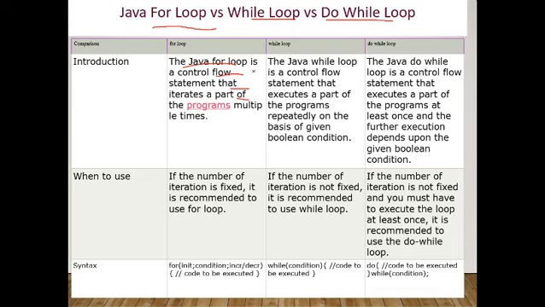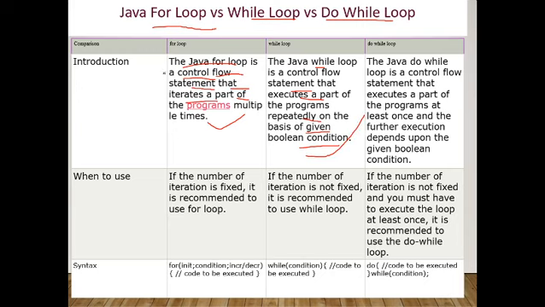Introduction. The Java for loop is a control flow statement that iterates a part of the program multiple times. No doubt, it executes the statement multiple times. Java while loop is a control flow statement that executes a part of the program repeatedly on the basis of a Boolean condition. It means how many times the condition is true, that many times the while loop will execute.